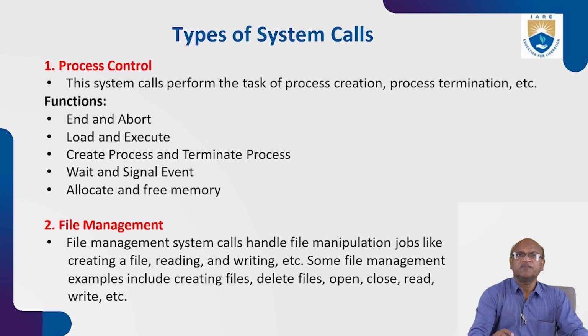The user only presses the button, but the rest of the things will be done by the OS.